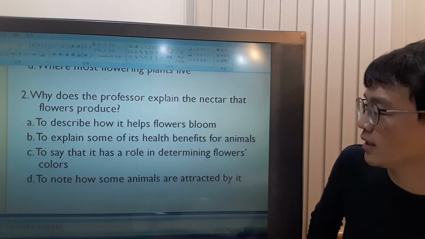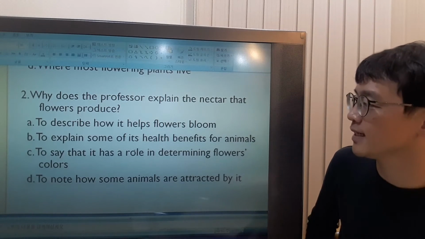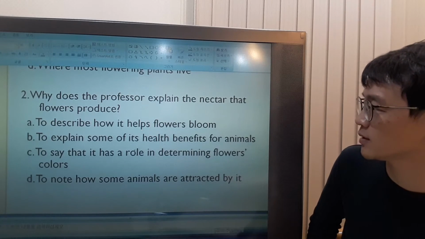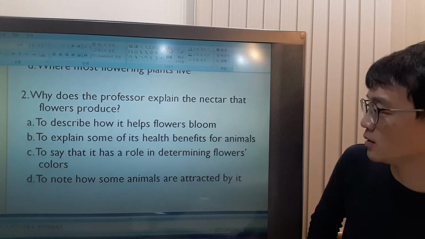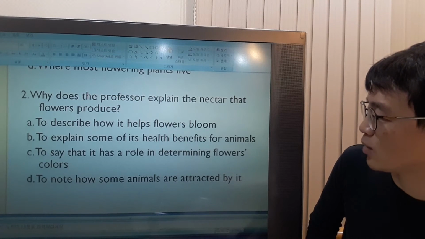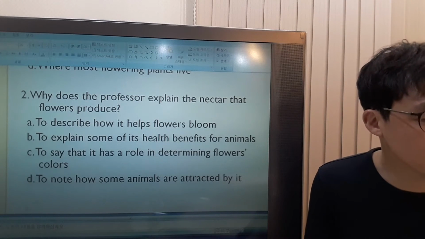She didn't say anything about the health benefit of the nectar. C. To say that it has a role in determining flowers' colors. Nectar doesn't decide the flowers' colors in this passage, so this is not the answer.